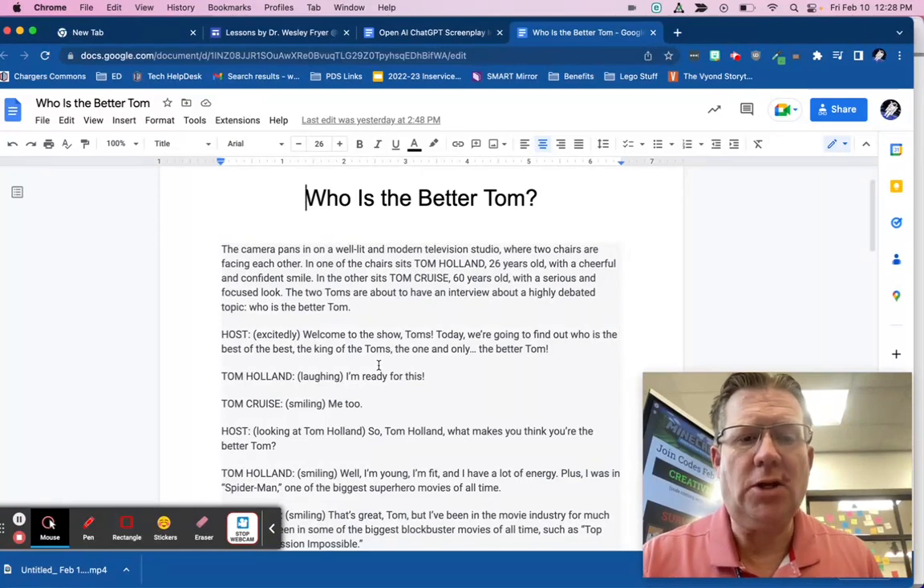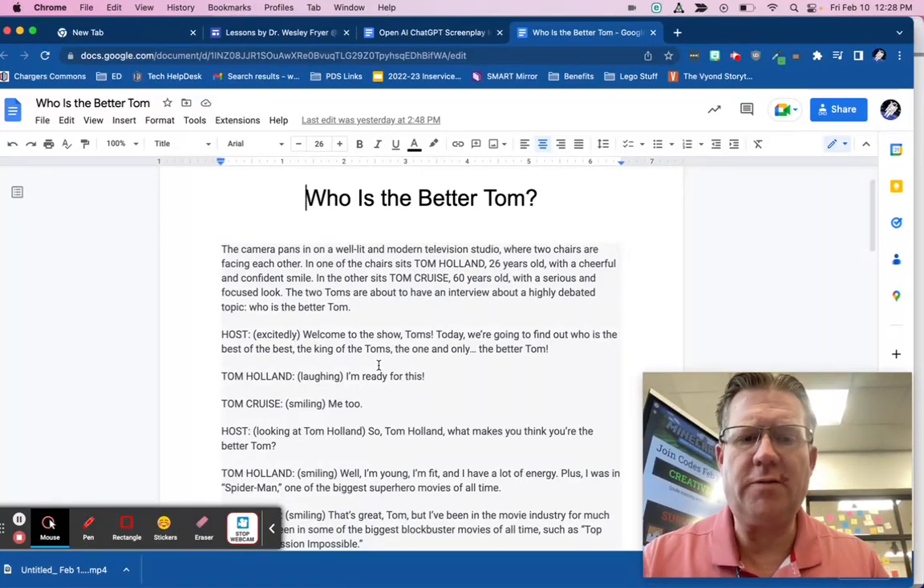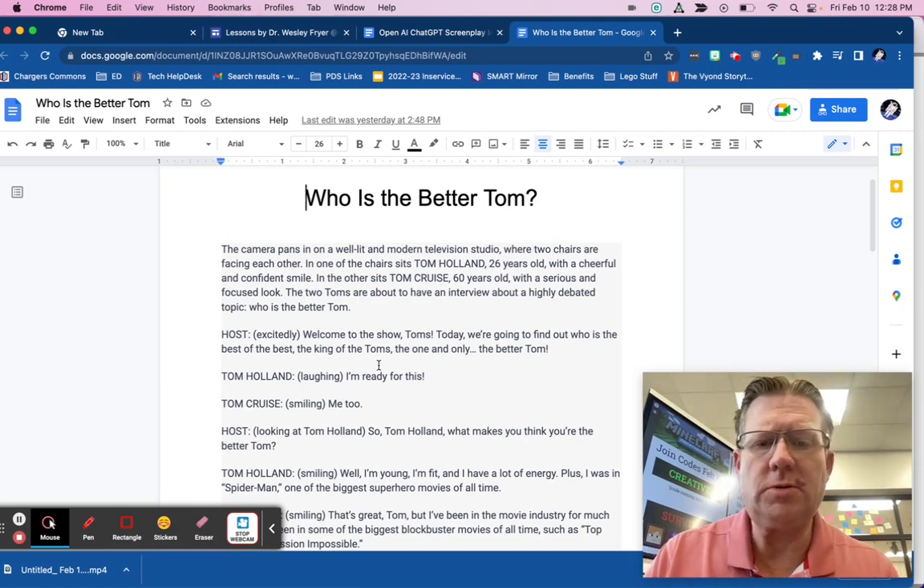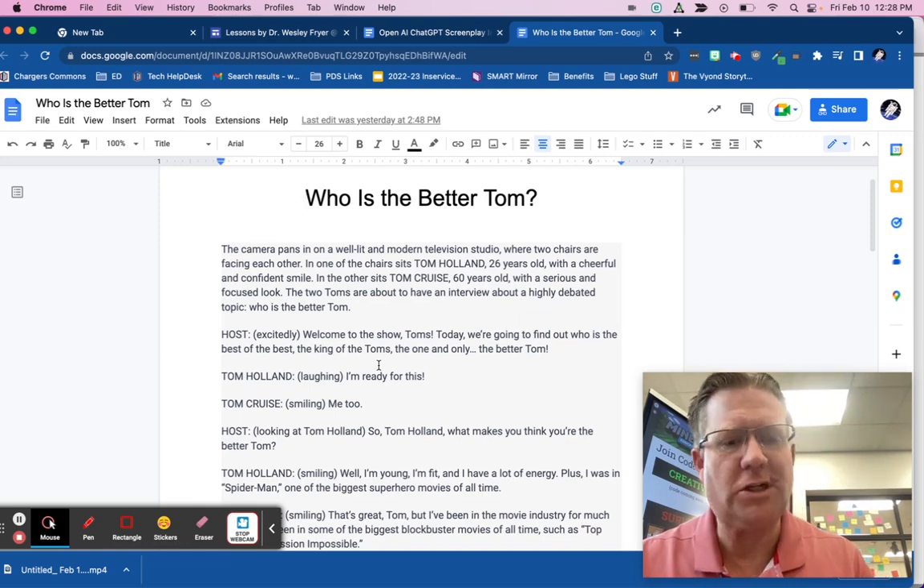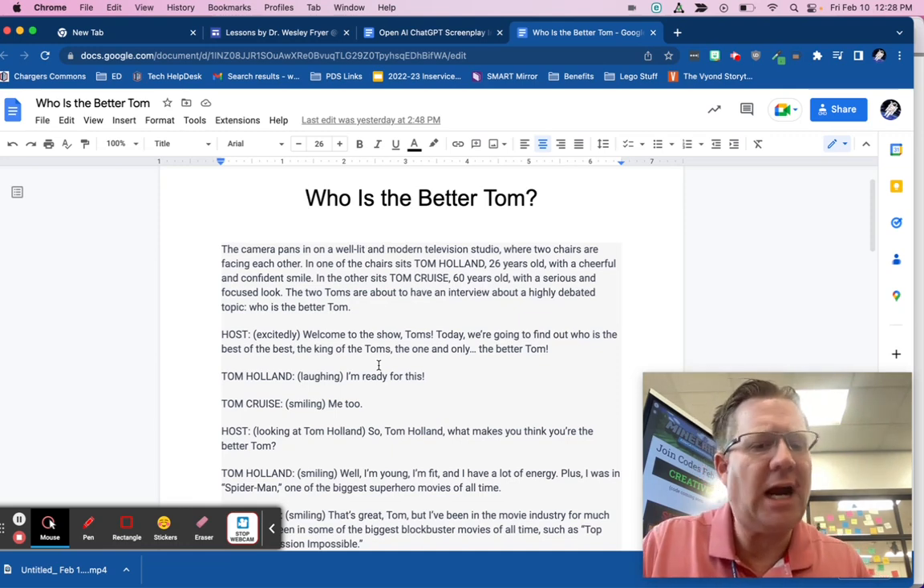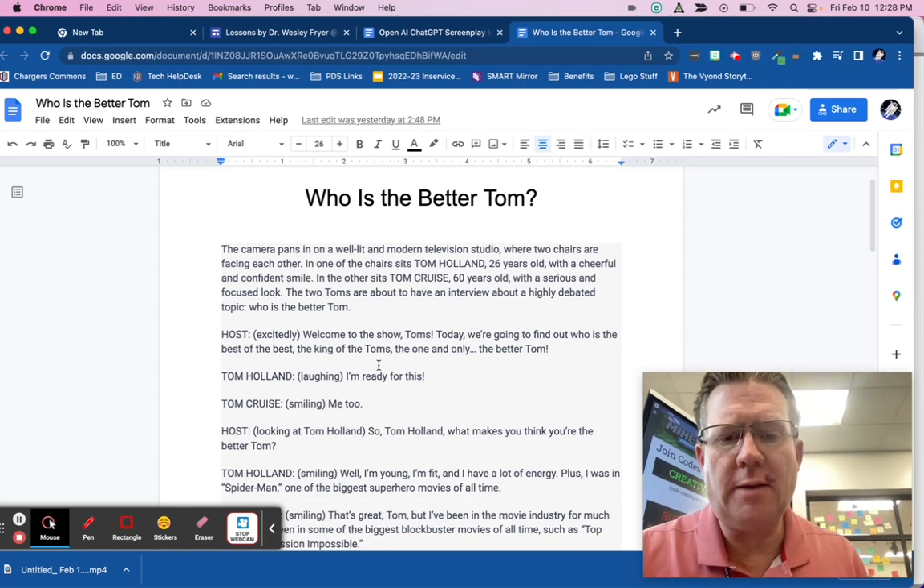The camera pans in on a well-lit modern television studio where two chairs are facing each other. In one of the chairs sits Tom Holland, 26 years old, with a cheerful and confident smile. In the other sits Tom Cruise, 60 years old, with a serious and focused look. The two Toms are about to have an interview about a highly debated topic. Who is the better Tom? Welcome to the show, Toms.